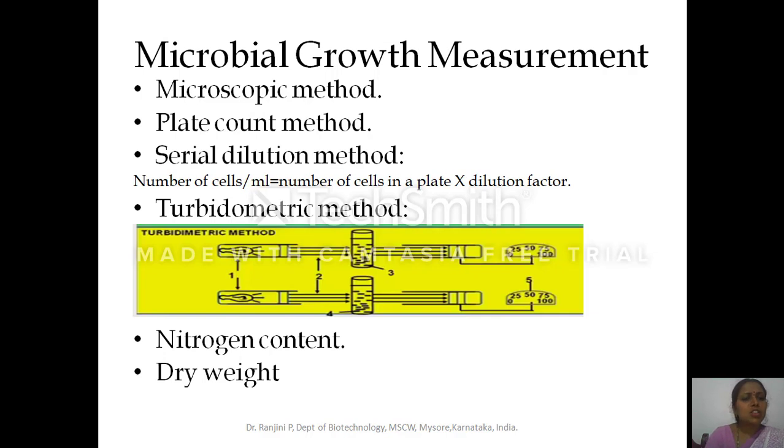The main disadvantage of the plate count is that if two cells are very close to each other, this will be considered as a single cell. So that is the disadvantage of the plate count method. For that, next we'll go for the serial dilution method.